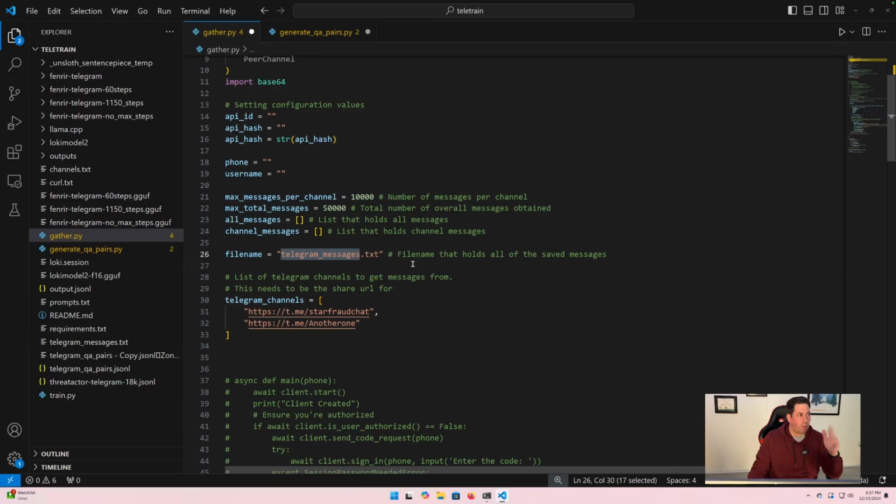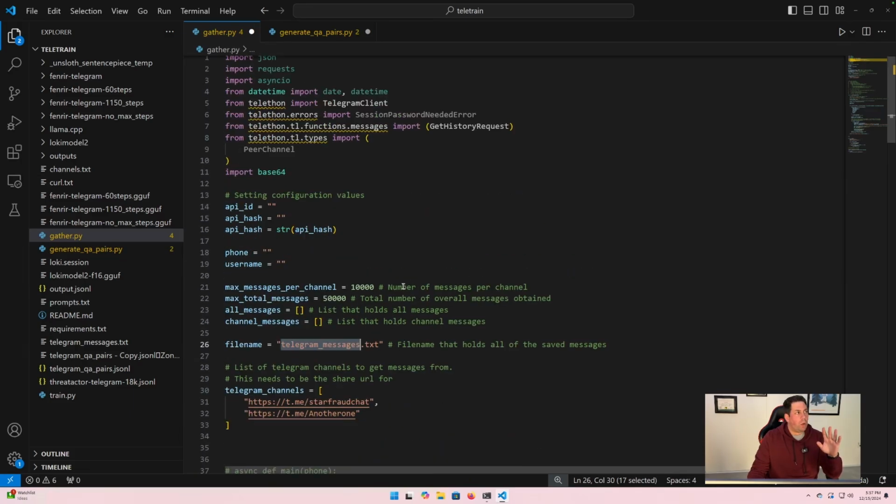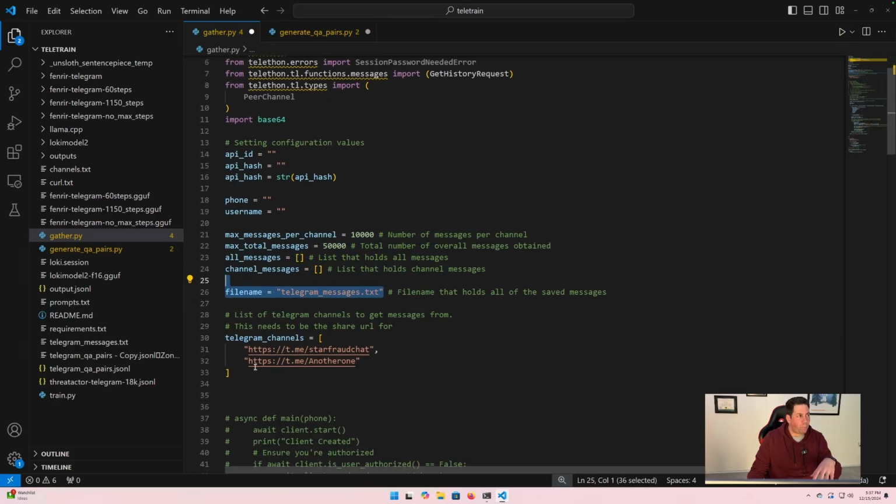You can set this to whatever you want. I have it set to Telegram messages. All this stuff here is simply for connecting to the API via our app that we registered. These variables here are for limiting the number of messages and basically counting the number of messages that we have in each channel and then how many messages we have total. This file name is literally just the name of the file that we're going to write all the messages to. And then of course, Telegram channels, which is a list of share URLs for each channel that we want to get messages from.